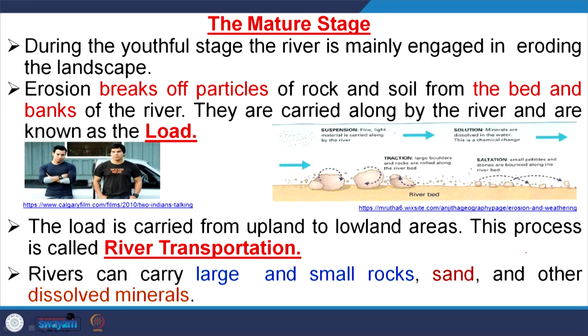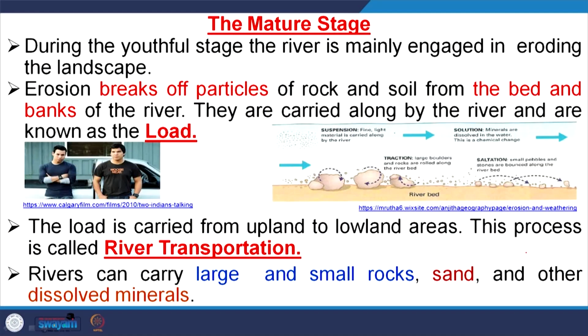Then we come to the mature stage. During the youthful stage, the river is mainly engaged in eroding the landscape. Erosion breaks off particles of rock and soil from the bed and banks of the river. They are carried along by the river and are known as the load. That means it is total load, suspended load, bed load, and dissolved load. The total amount of this material carried by the river is called load. The load is carried from upland to downland areas. The process is called river transportation.